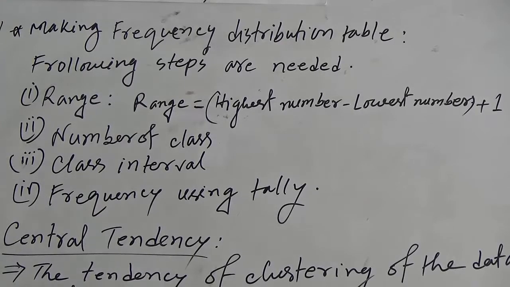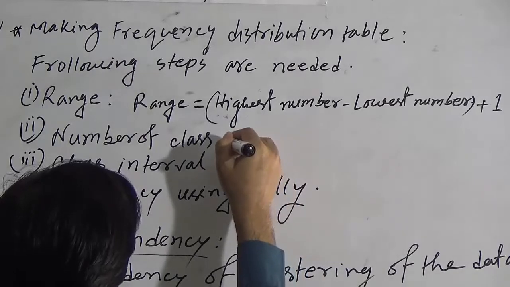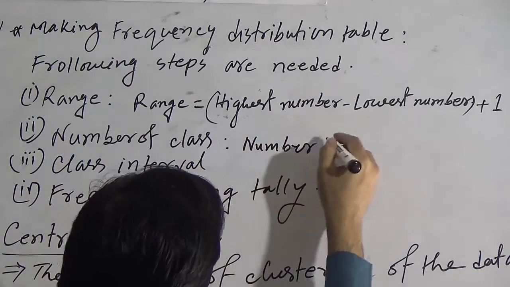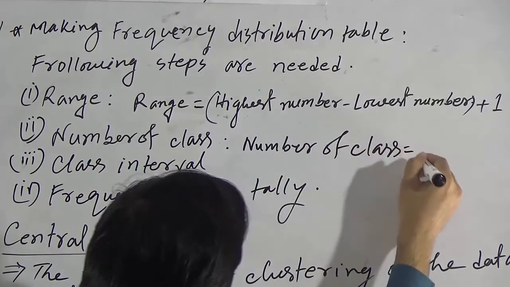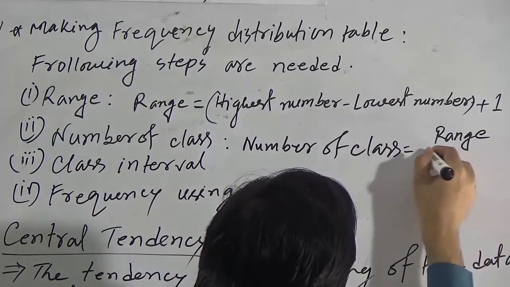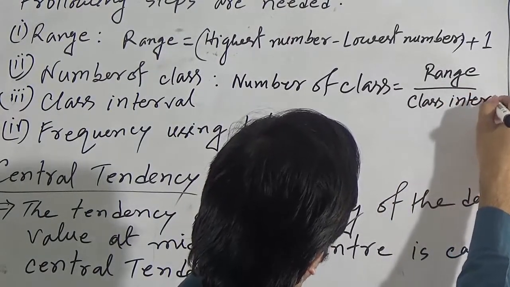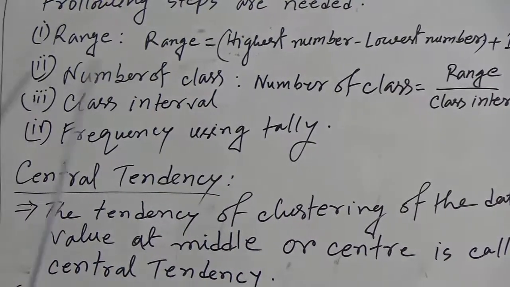Then we need to find the number of classes. If we divide the range by the class interval, we will get the number of classes.